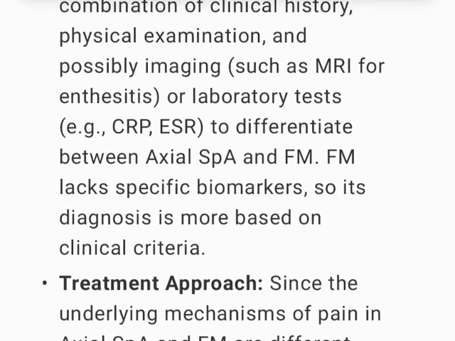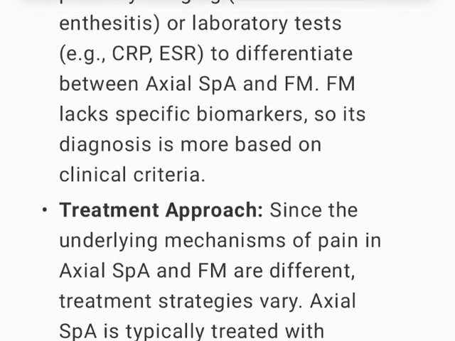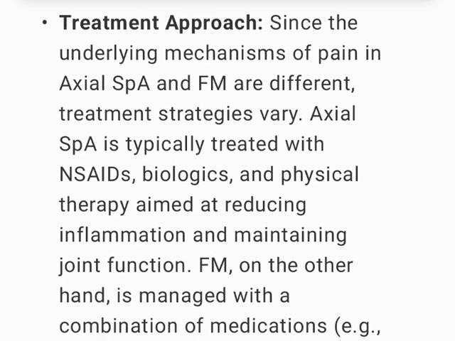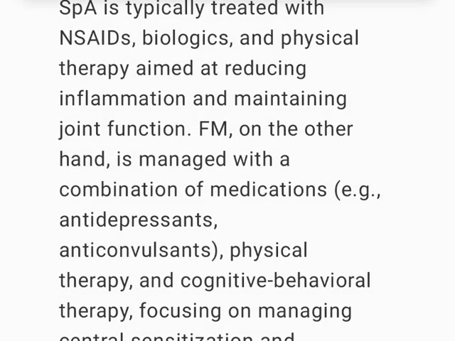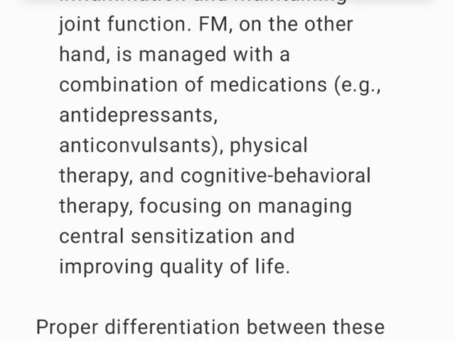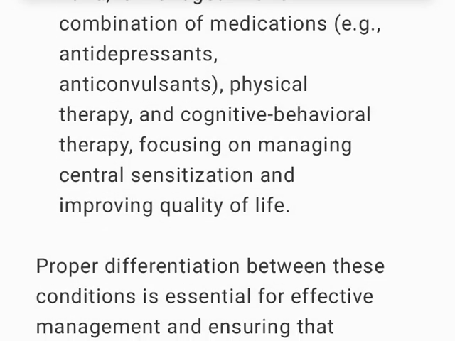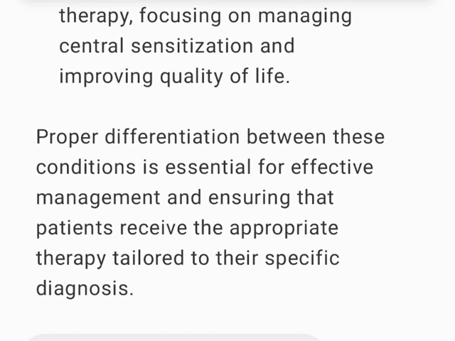FM lacks specific biomarkers, so its diagnosis is more based on clinical criteria. Treatment approach. Since the underlying mechanisms of pain in axial SpA and FM are different, treatment strategies vary. Axial SpA is typically treated with NSAIDs, biologics, and physical therapy aimed at reducing inflammation and maintaining joint function. FM, on the other hand, is managed with a combination of medications, e.g., antidepressants, anticonvulsants, physical therapy, and cognitive behavioral therapy, focusing on managing central sensitization and improving quality of life.